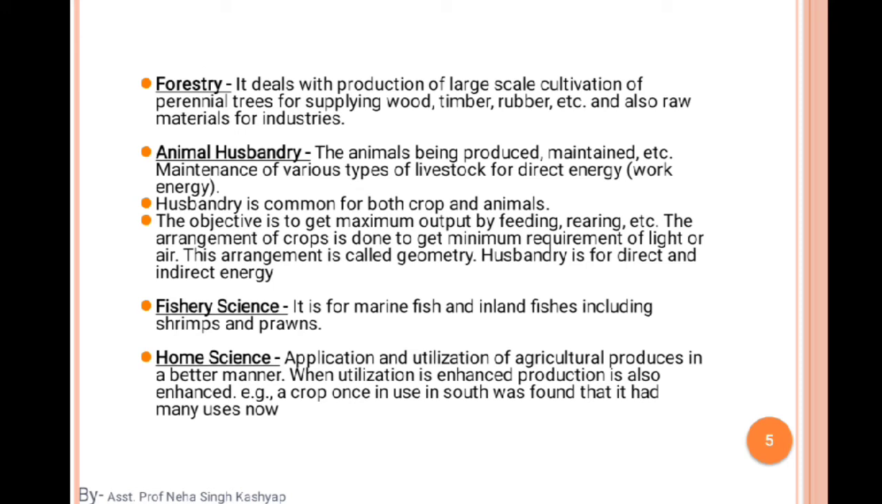With the cow dung we can make some kind of manure also for our crop production, for spreading in our field, for providing nutrients to the particular soil and the crop also. Okay, so this is some kind of that. And after that, fishery science.